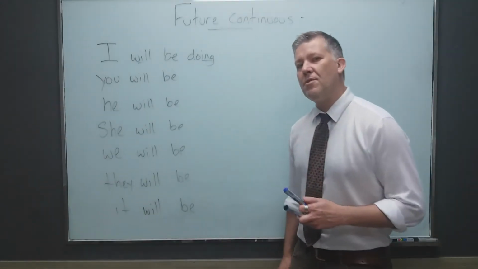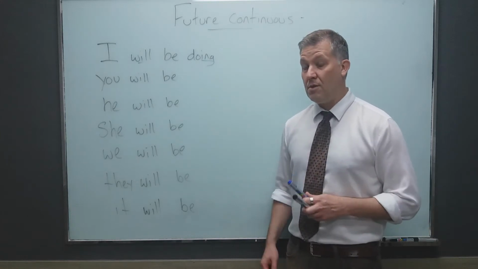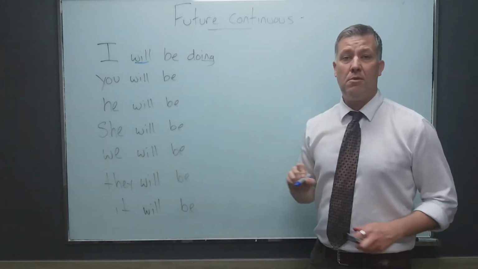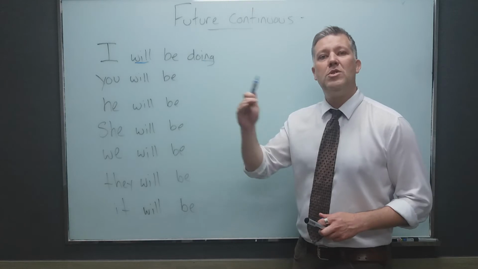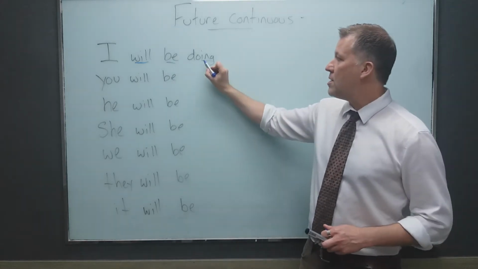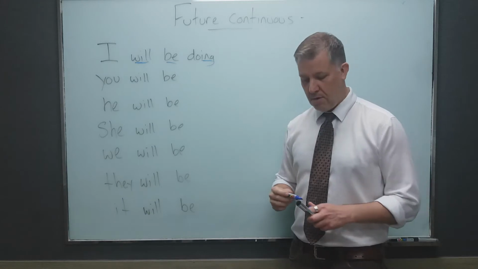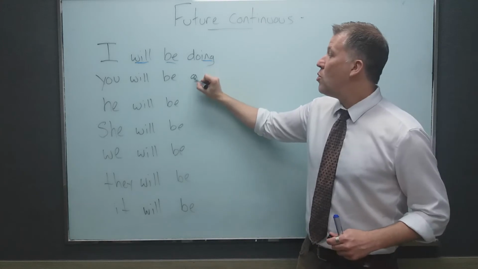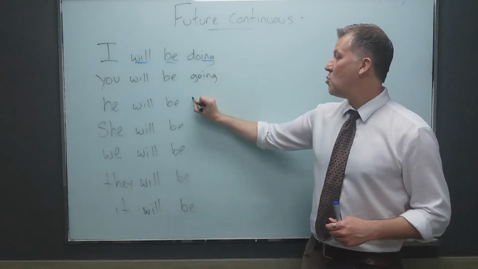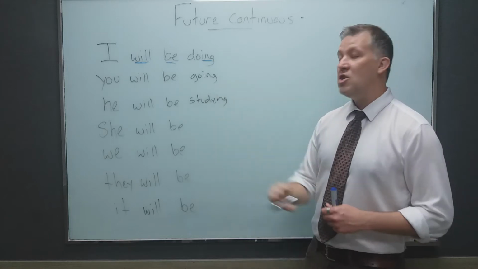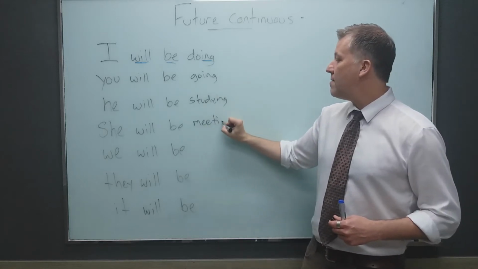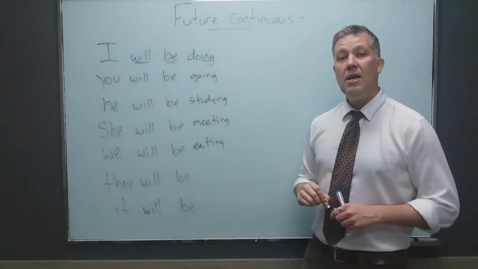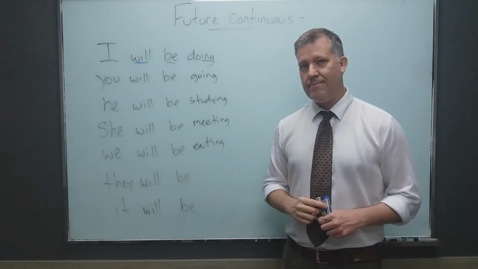Now before I explain further, let's conjugate our verbs in the future continuous, okay? We have our pronouns here, plus followed by will because we are talking about the future. Now we're also talking continuous actions, so we're going to use the be verb plus the verb in the gerund or ing form. For example, I will be doing something at a specific time. You will be going. He will be studying. She will be meeting. We will be eating. They will be playing. It will be walking, etc., etc.